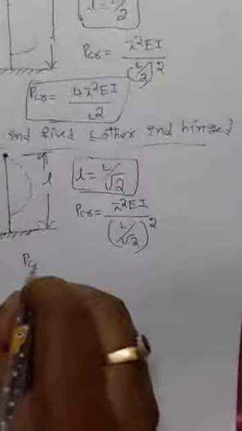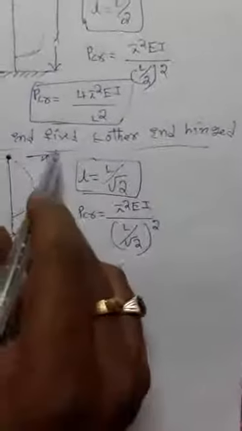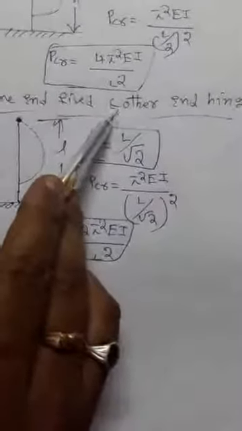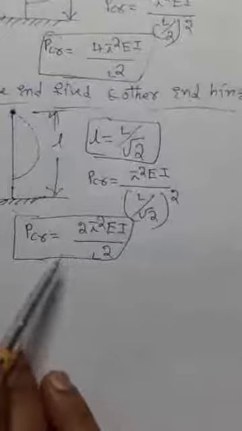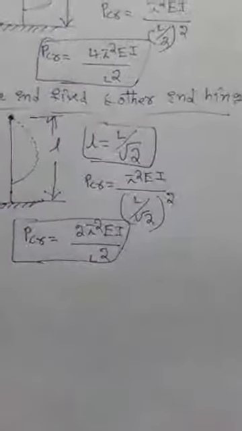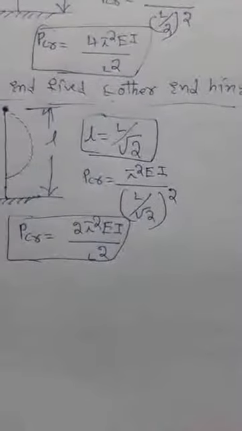And next, the Euler's crippling load changes for one end fixed and other end hinged. Root 2 whole square is 2, so it becomes 2 pi square EI by capital L square. This is the formula for one end fixed and other end hinged. You can use this formula for finding Euler's crippling load, and the equivalent length is L equal to L by root 2.